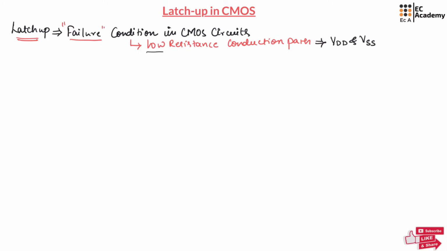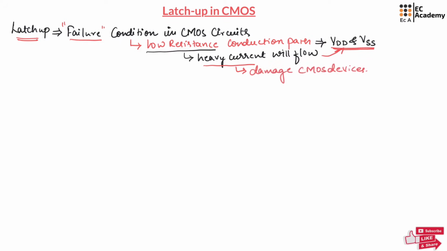Due to this low resistance path formed between VDD and VSS, a heavy current will flow between VDD and VSS. This heavy current will damage the device. This latch-up condition occurs due to parasitic bipolar transistors.